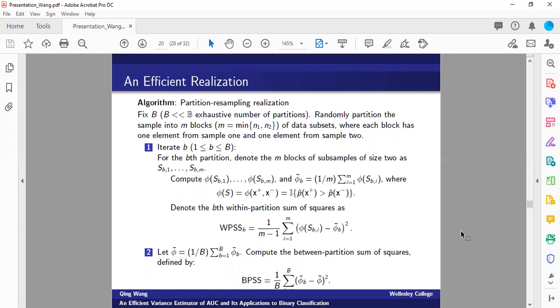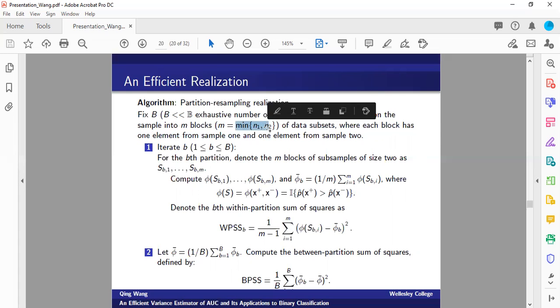So our proposed variance estimator has already been shown to be unbiased. Furthermore, we have an efficient realization of it. In general, the original formula may be computationally expensive, especially for the calculation of Q of naught, because we have to consider all the possible pairs of subsamples that do not have any overlaps. So here we devise a partition resampling realization. And basically what we are trying to do is divide each given data set into M blocks, where M is the minimum number between N1 and 2.